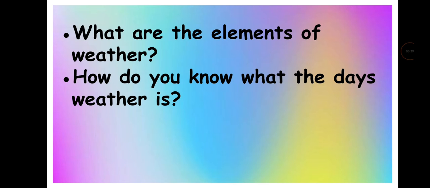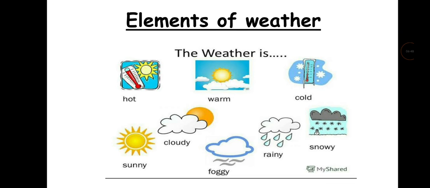Otherwise, think by yourself and answer. So, weather can be hot, cold, rainy, warm, sunny, cloudy, foggy, and snowy. So, these are the elements of weather. And weather can be dry, humid, or windy also.